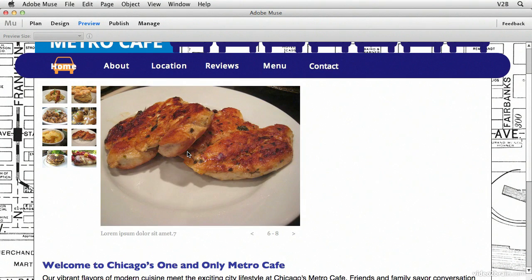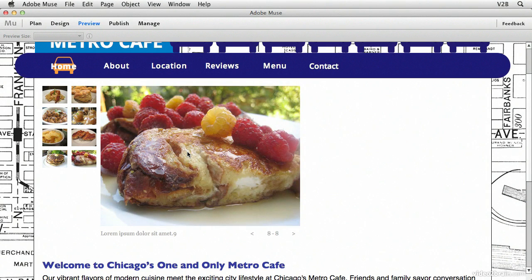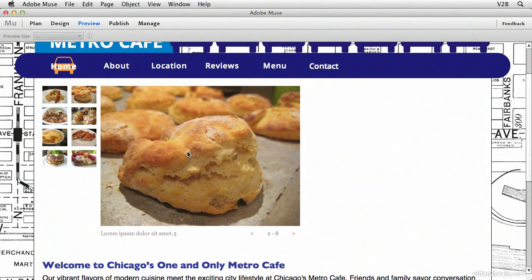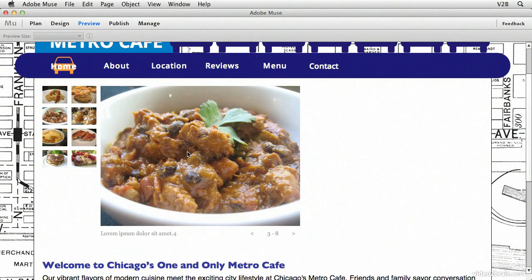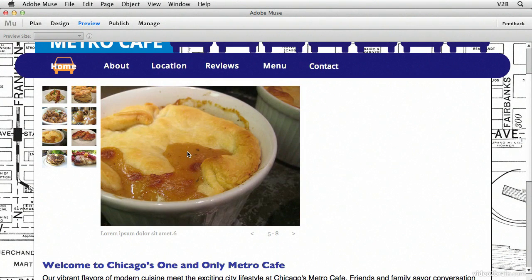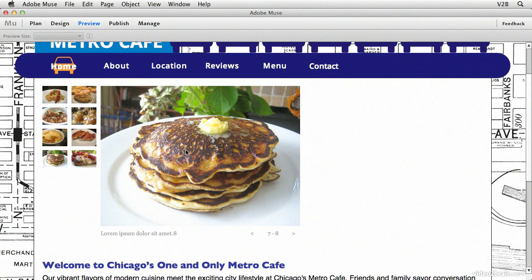All right, so what we learned in this lesson is in order to create a basic slideshow, you can go into your widgets library panel, choose a slideshow or a composition widget, select it, drag it onto the page, position it wherever you would like it on your page. Next thing you want to do is add your own images. So you'll want to access your slideshow options. In the options at the top, there's an Add Images button. Click the Add Images button.